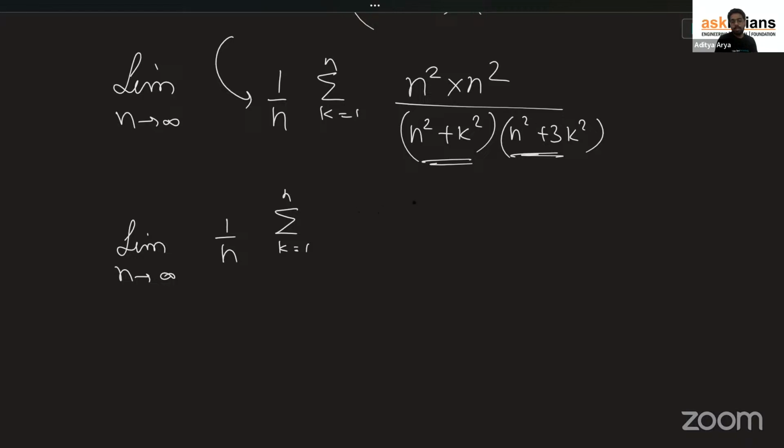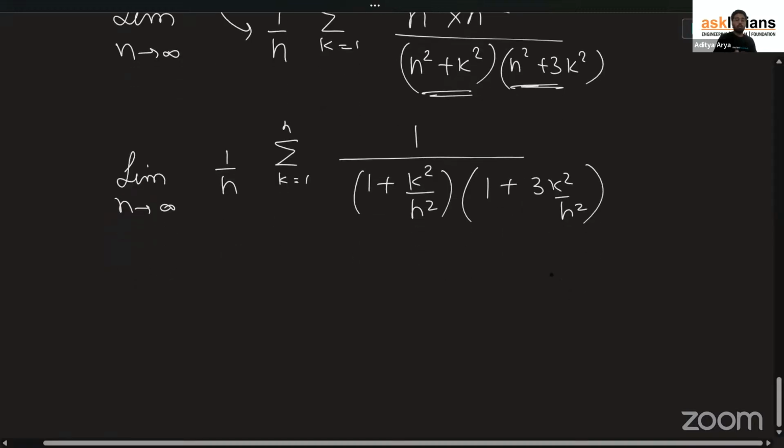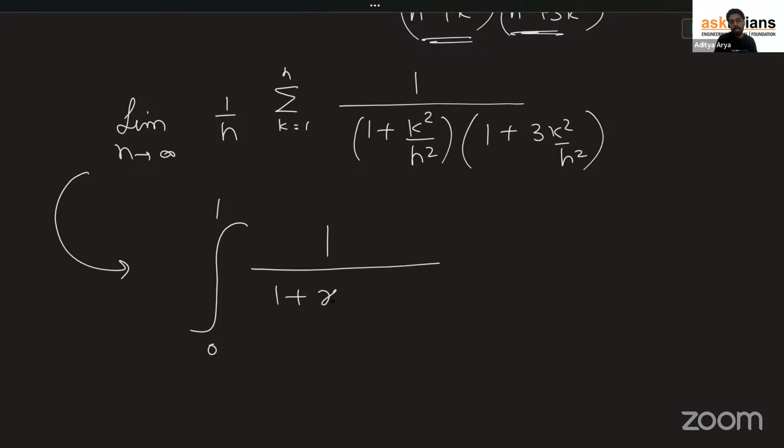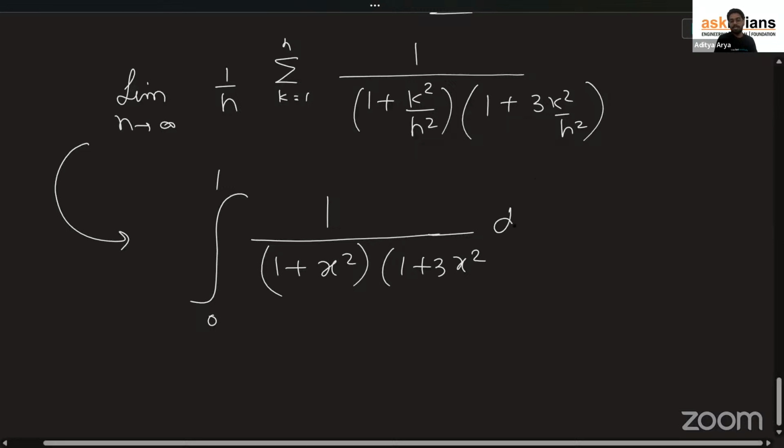sigma k equals 1 to n, this will become 1 upon 1 plus k square by n square, and this will become 1 plus 3k square by n square. And after this, what you just have to do is convert by using integration as sum of limit. This will be converted to 0 to 1, and k by n converted to x. So 1 plus x square multiply 1 plus 3x square. See how it became a simple question.